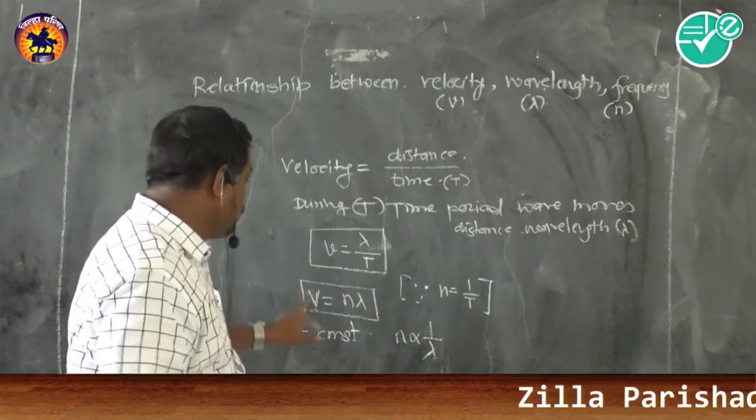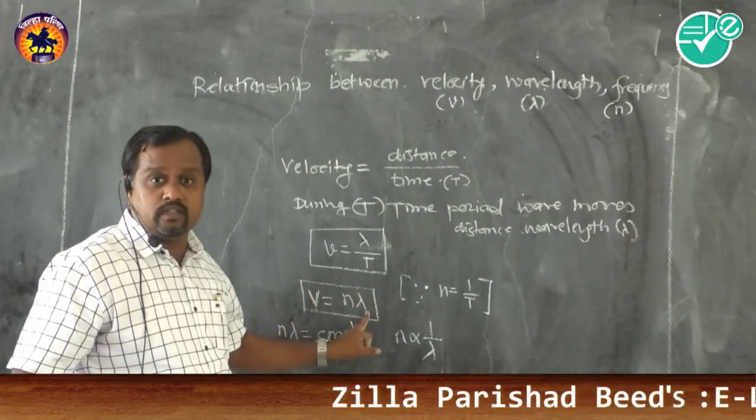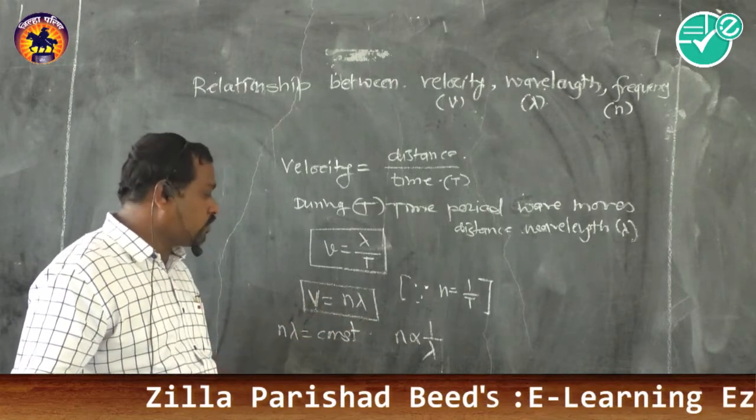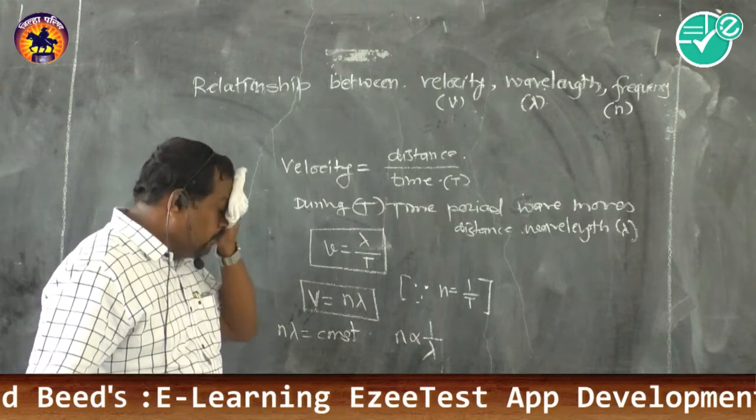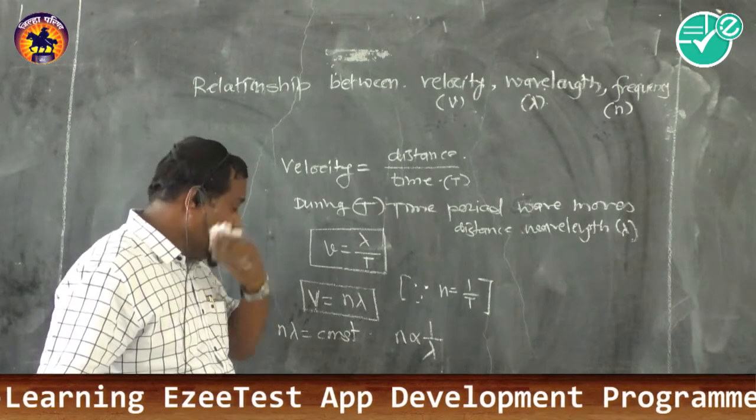Keep in mind, you can note in your notebook that if the medium changes, frequency does not change. What will change? Velocity and wavelength change, but what will not change? The frequency is not going to change when the wave passes from one medium to another medium.